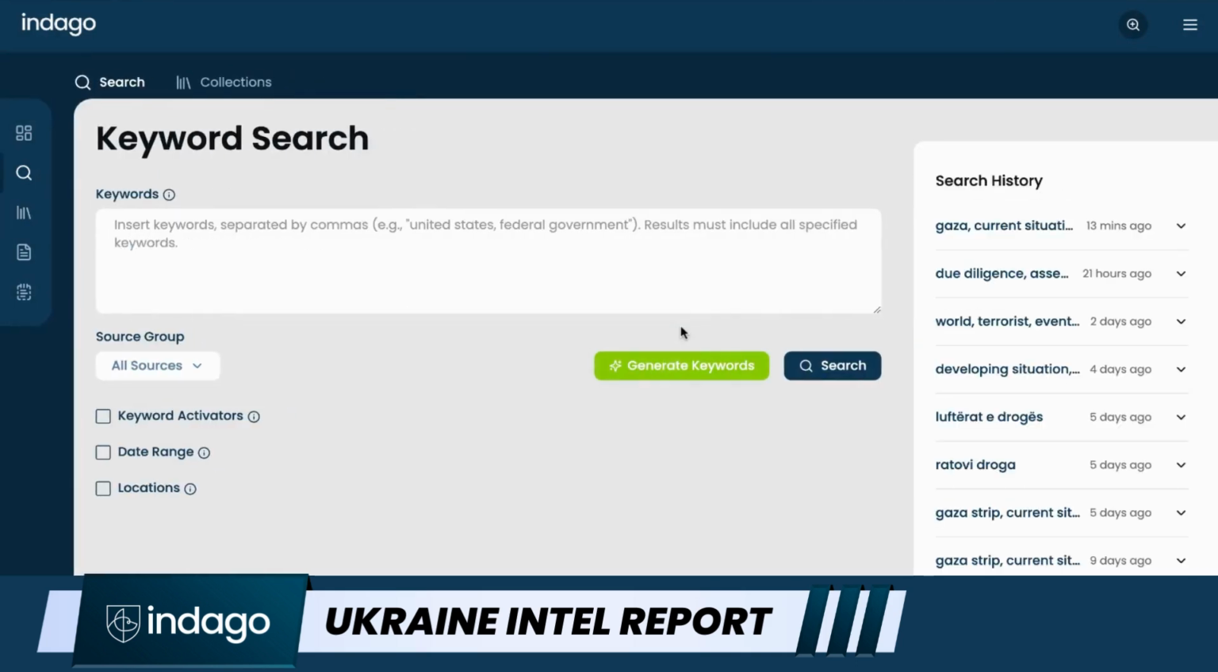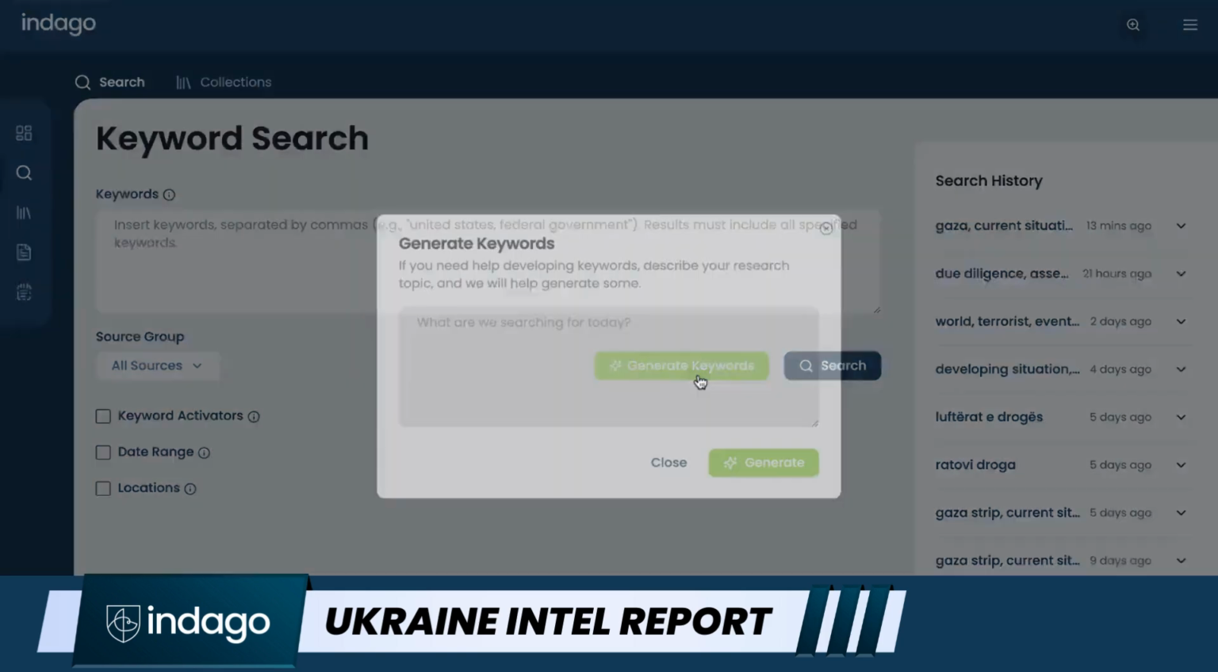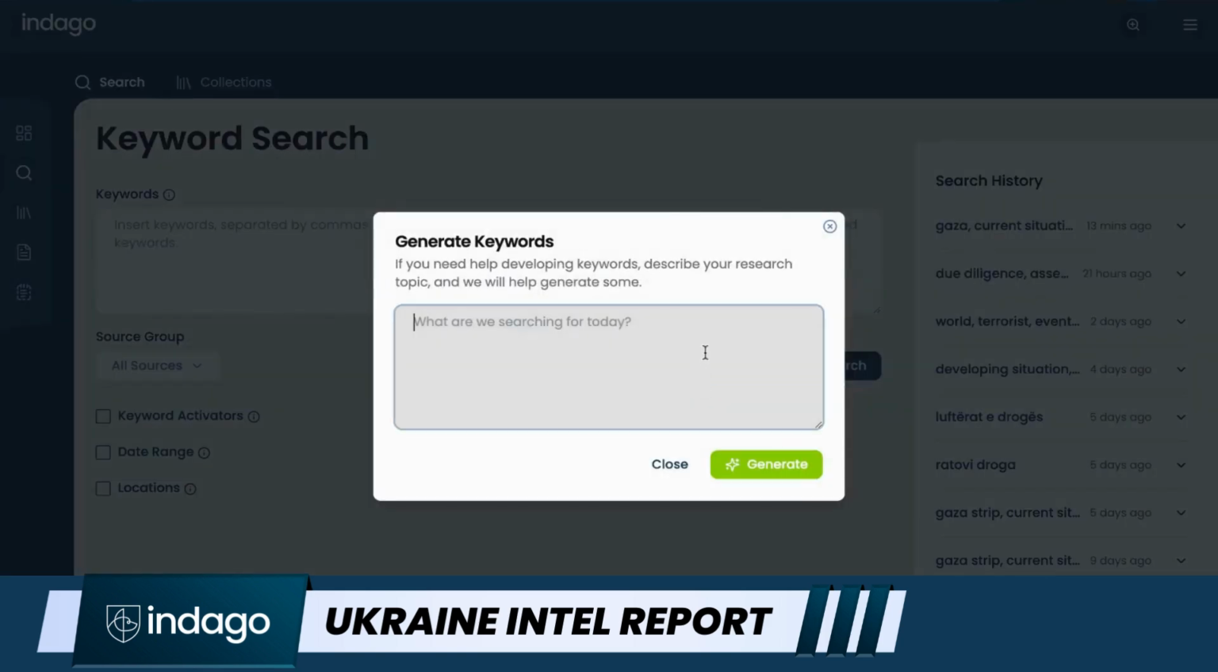And since I'm not exactly sure what keywords to use for this search, I'm going to use the generate keywords feature here, which is this green button. And I'm just going to put in here that current situation in the Ukraine and Russia. Okay, I'm just going to generate keywords.